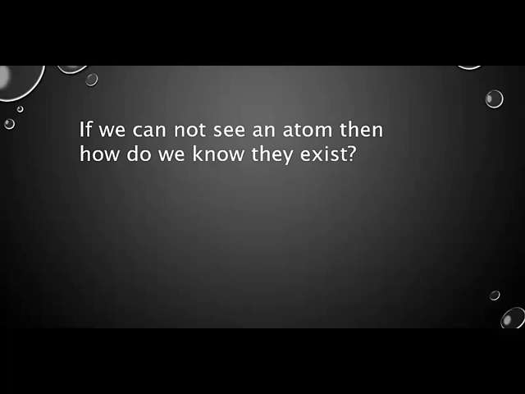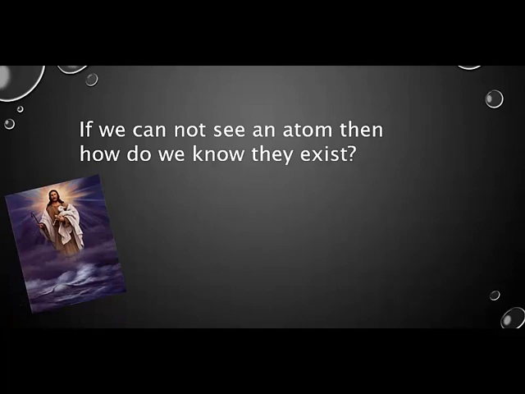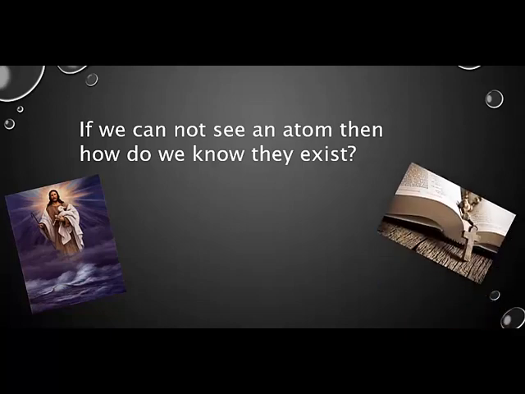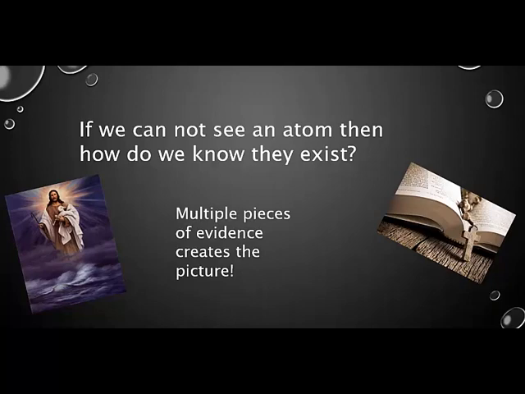Well, luckily, in the school that I'm teaching now, I can explain that a little bit easier because there are many things in life that we know of and believe in that we cannot see. And how come we know that they exist? Well, we have lots of pieces of evidence that would substantiate that what we are believing is true. So how can we know that an atom exists if we can't see it? Well, we have multiple pieces of evidence that creates the picture for us, just as we do for our faith.